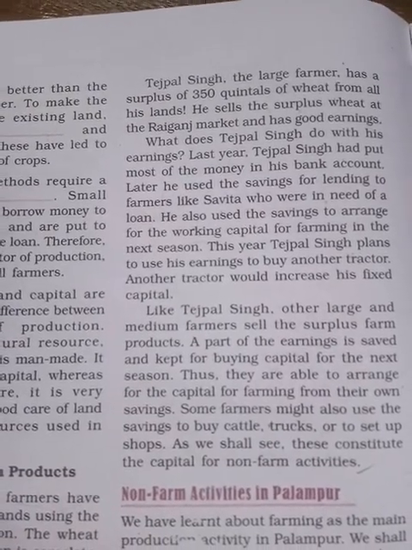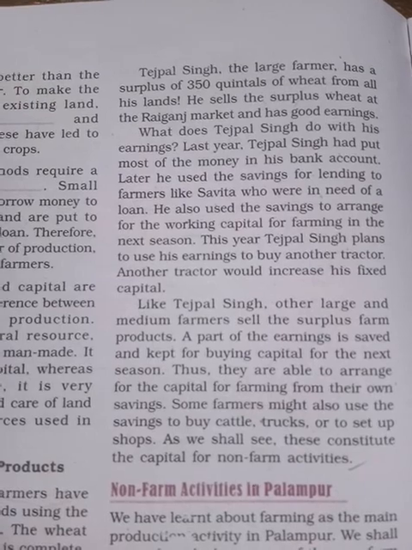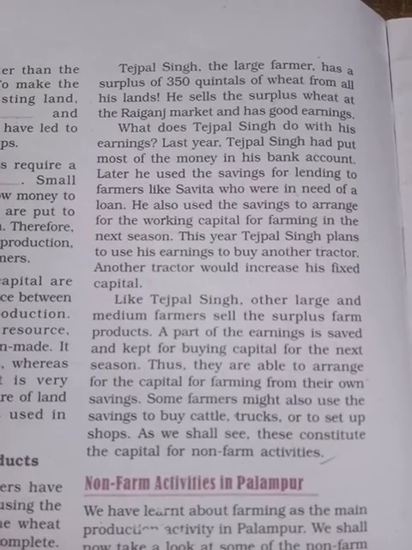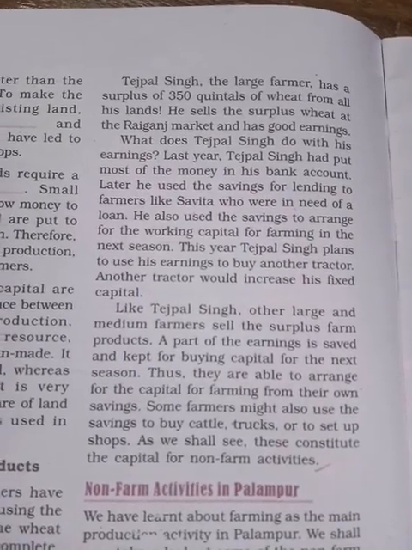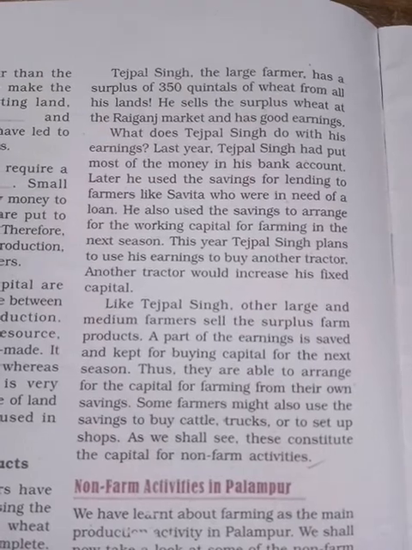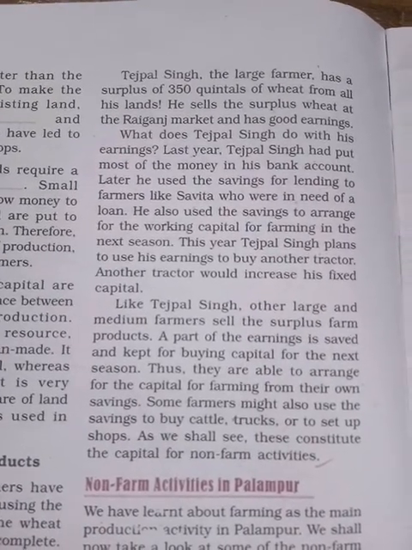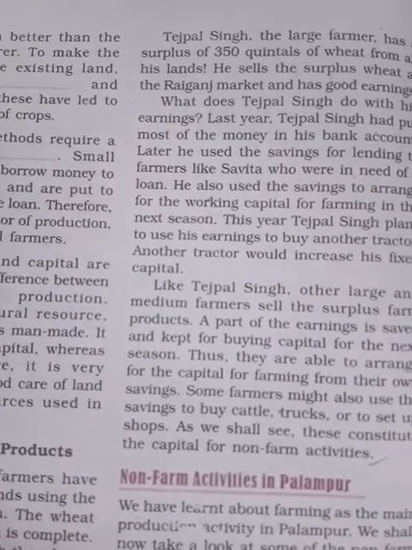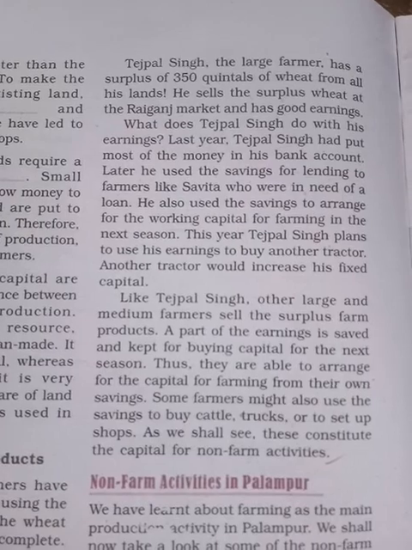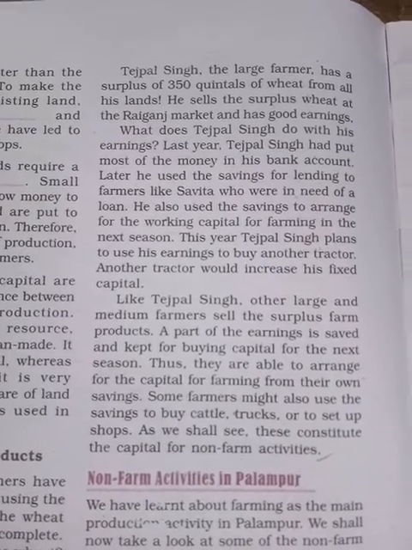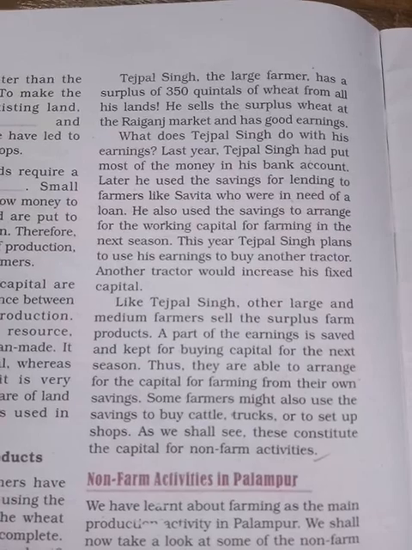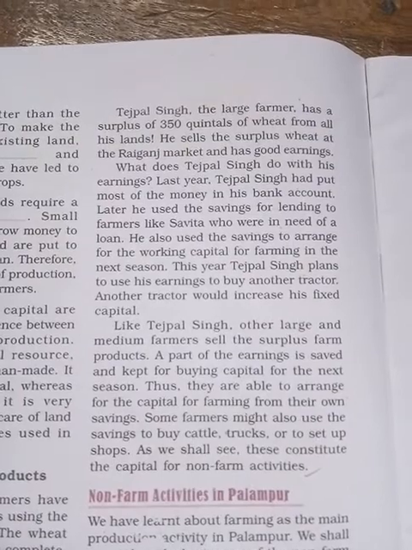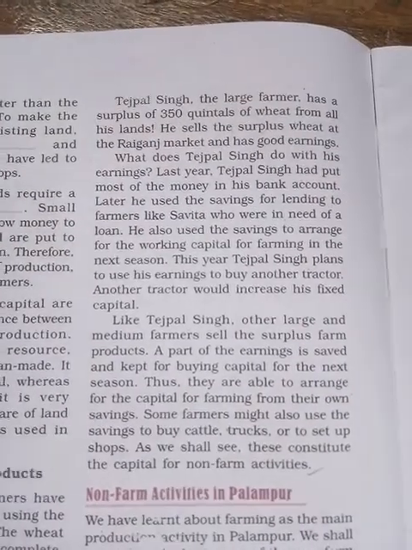The money he gets from selling the surplus wheat, he keeps in the bank account. Anyhow he managed, and he is doing saving for the next season. He is also planning to buy another machine, you can say a tractor. That means they are going towards development, so he was planning to produce more and more.